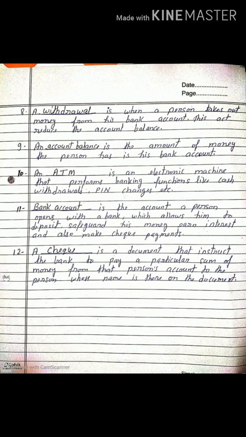Next, 11 number, blank space is the account a person opens with a bank which allows him to deposit, safeguard his money, earn interest and also make check payment. Here you fill up bank account. 12 number, a check is a document that instructs the bank to pay a particular sum of money from that person's account to the person whose name is on the document. You fill up here check.